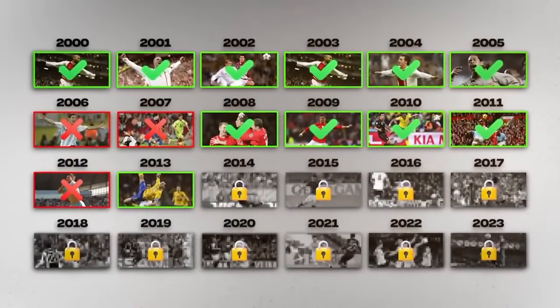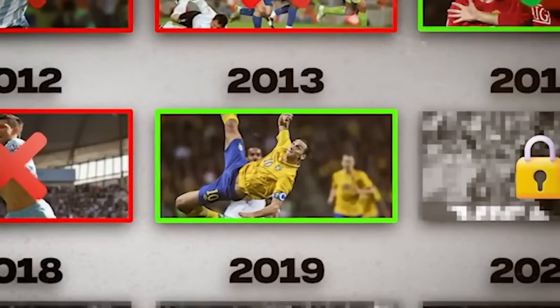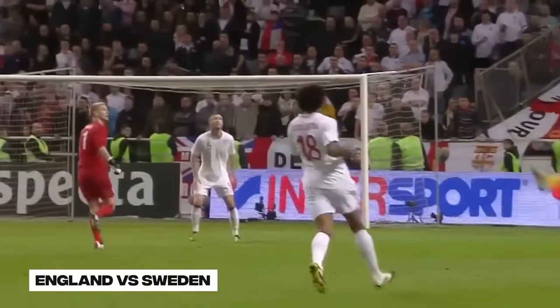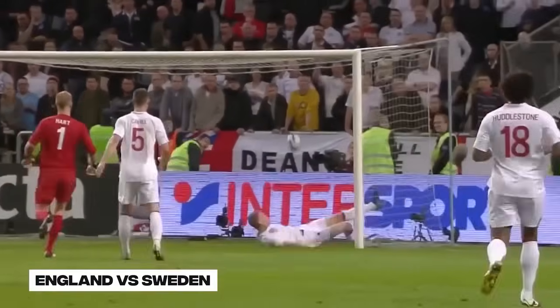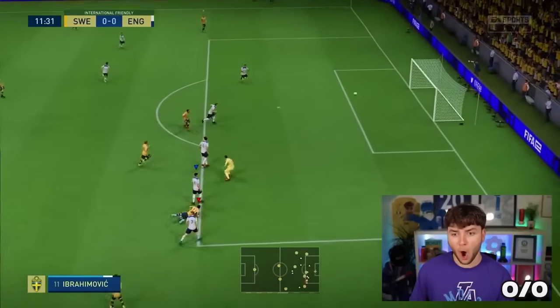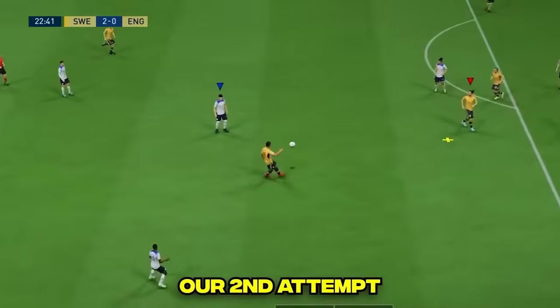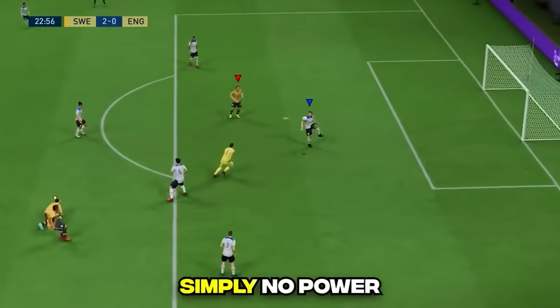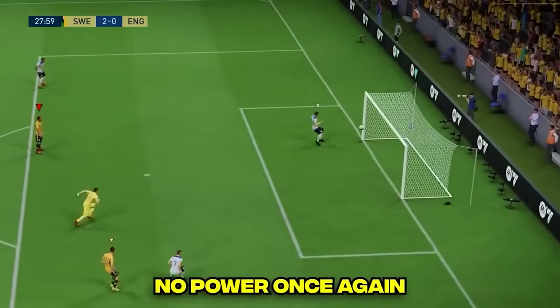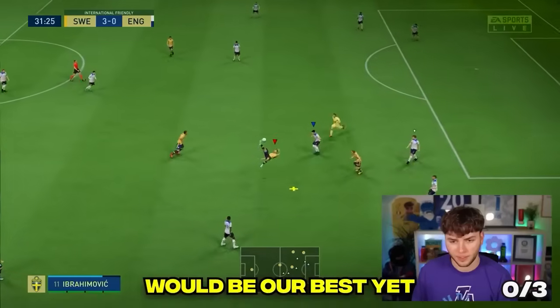With that said, it's time to move on to 2013, which brought us the famous Zlatan Ibrahimovic bicycle kick against England. This is probably one of the best goals we're going to see today, and I've got to recreate it. And on our first attempt, we scored this. Oh! Oh my god. Our second attempt was more promising, but there was simply no power. And this was the same for the third attempt. No power once again. Our fourth attempt would be our best yet.